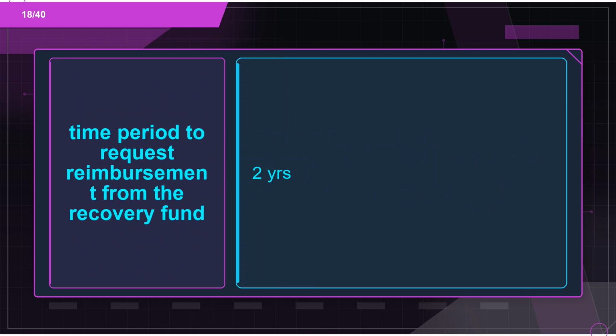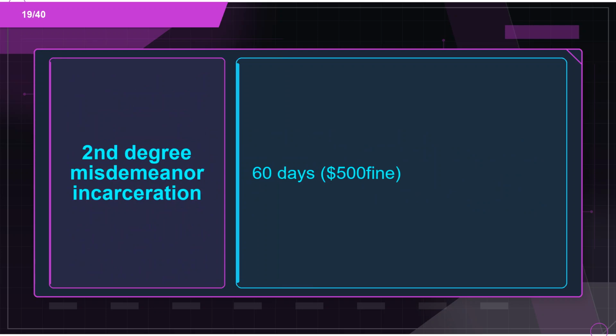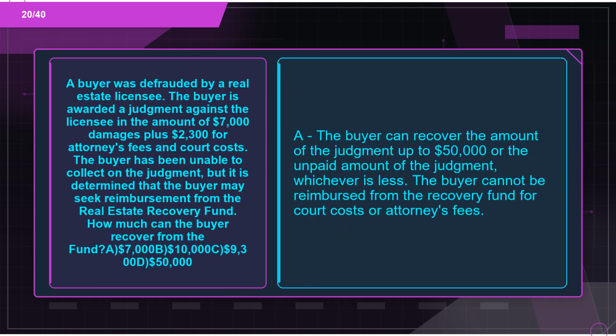Flashcard 18. Term: time period to request reimbursement from the recovery fund. Definition: 2 years. Flashcard 19. Term: second-degree misdemeanor incarceration. Definition: 60 days, $500 fine. Flashcard 20. Term: a buyer was defrauded by a real estate licensee. The buyer is awarded a judgment against the licensee in the amount of $7,000 damages plus $2,300 for attorney's fees and court costs. The buyer has been unable to collect on the judgment, but it is determined that the buyer may seek reimbursement from the Real Estate Recovery Fund. How much can the buyer recover from the fund?